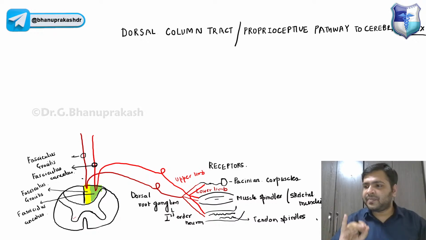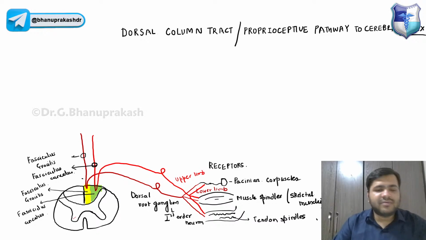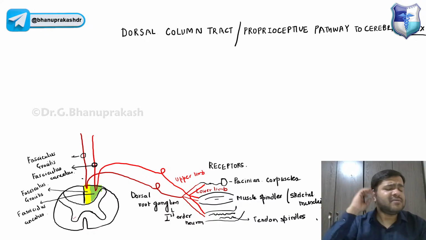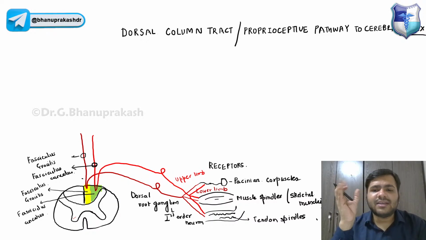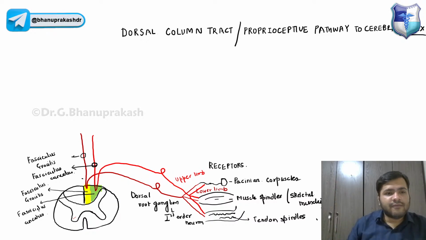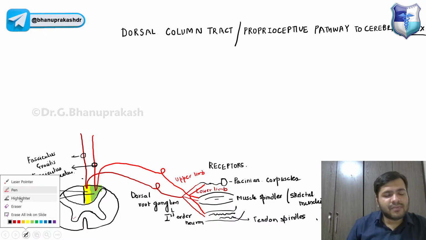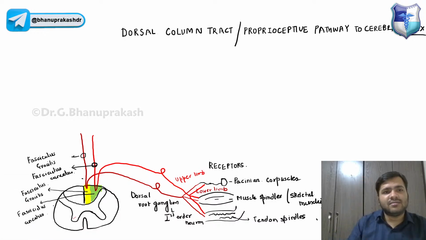Now, to decussate, the first order neurons we already know cannot decussate. For the decussation, we have to relay this first order neuron in the structure which they will be reaching over here. That is called the medulla oblongata.